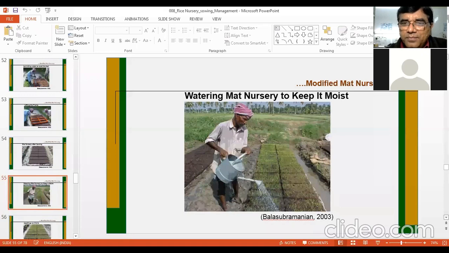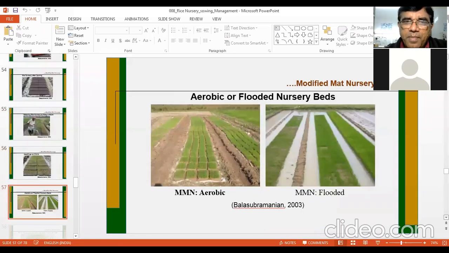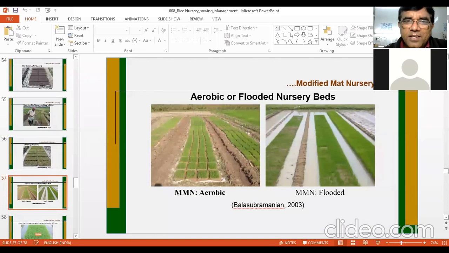See this picture. Seedlings at 5 days after sowing. After this, you can keep it flooded, 1 centimeter flooded. Then you can see the difference in aerobic and flooded nursery beds. On the left side, modified mat nursery, but it is made aerobic. There is no flooding here. You just apply water to keep the soil moist. On the right side, you see it is modified mat nursery with flooding. So both options are available.